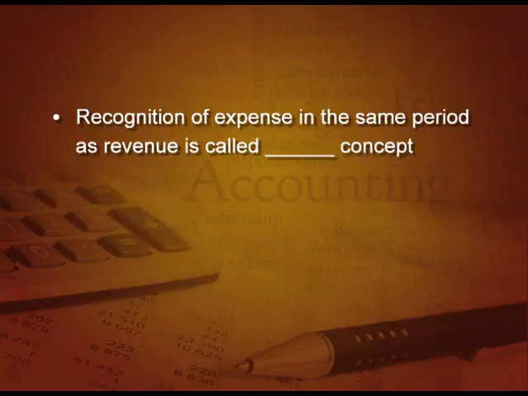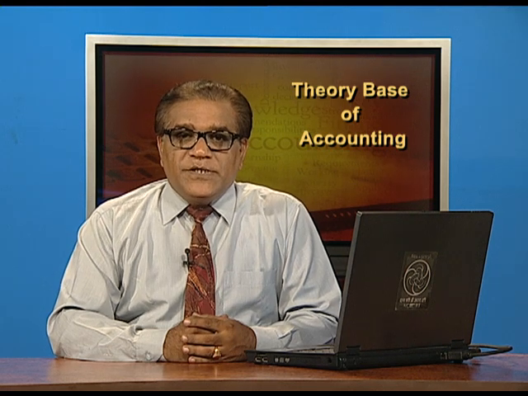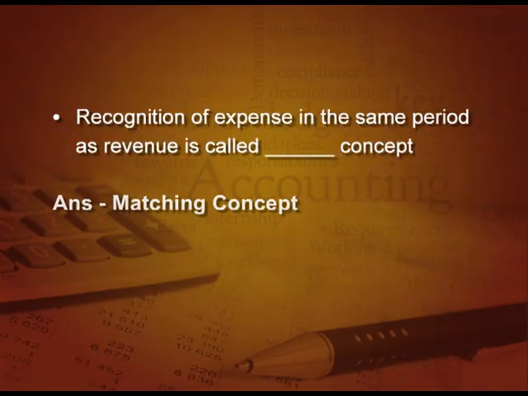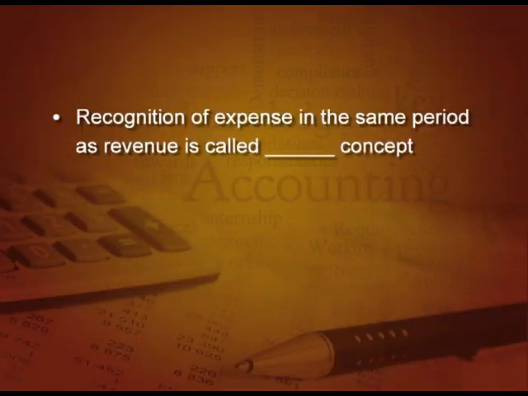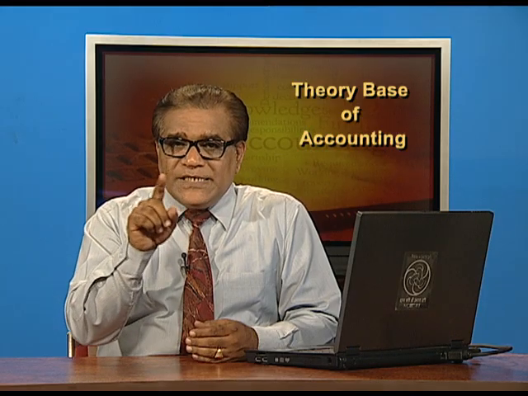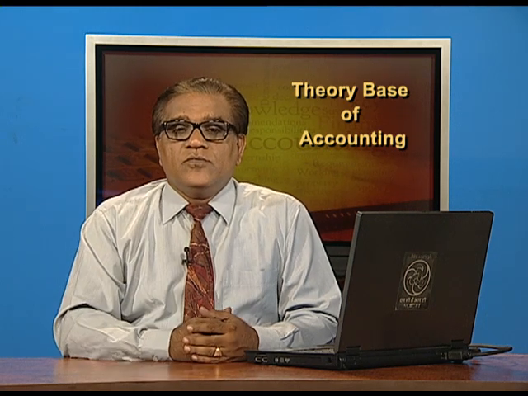Okay. Next one, recognition of expense in the same period as the revenue is called dash concept. Try to find it out. In which period revenue and expenses are compared? Oh yes, it is matching concept. Next point, understating the assets and overstating the liability and expenses is known as which concept? Where are you stating the assets at less value and liabilities at more value? Which is that concept?